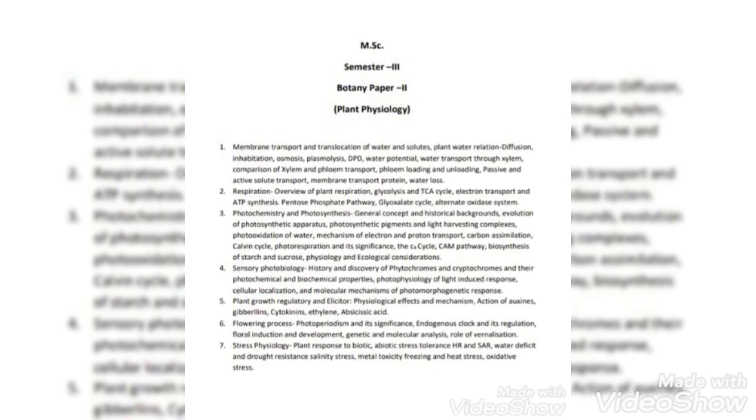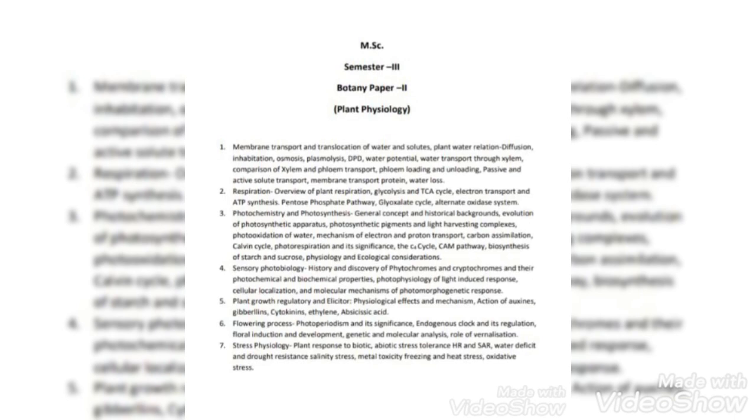In very simple words, the process of photosynthesis is defined as the synthesis of food by green plants in presence of sunlight with the help of water and carbon dioxide, with the release of oxygen molecule.